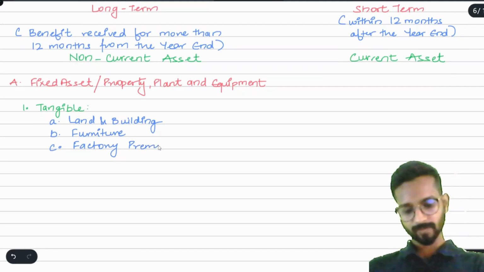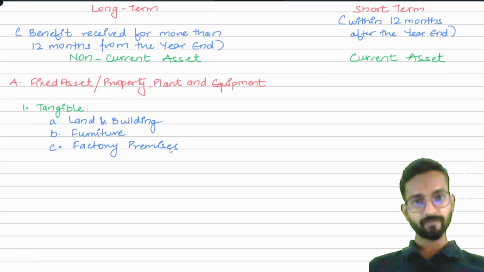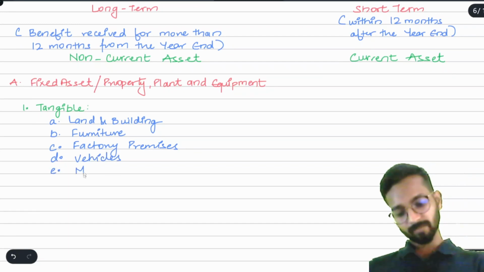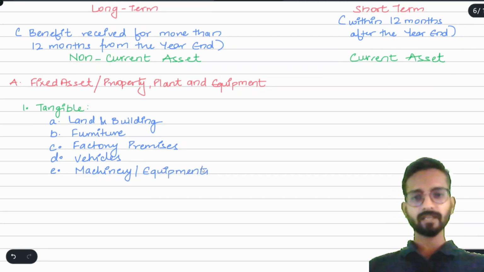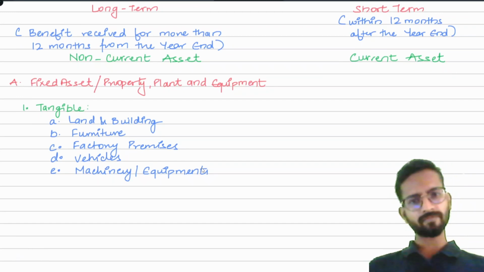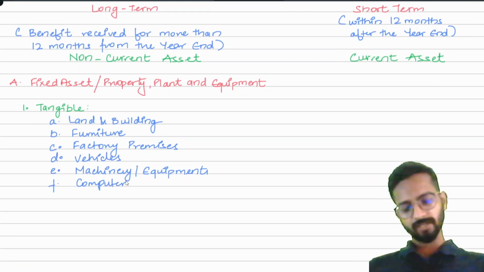Factory premises. What can be the other assets? What we have purchased, we think that it will provide me the benefit for a longer period of time. It can be vehicles. And then we can write machinery also. Machinery or the equipment which we use in a factory. Now these are a few of the examples that we can say are the tangible fixed assets that we know will be useful for more than 12 months after the year end also. You can also write computers, laptops, and there is a never ending list. You can write as many assets as there are if it is tangible.